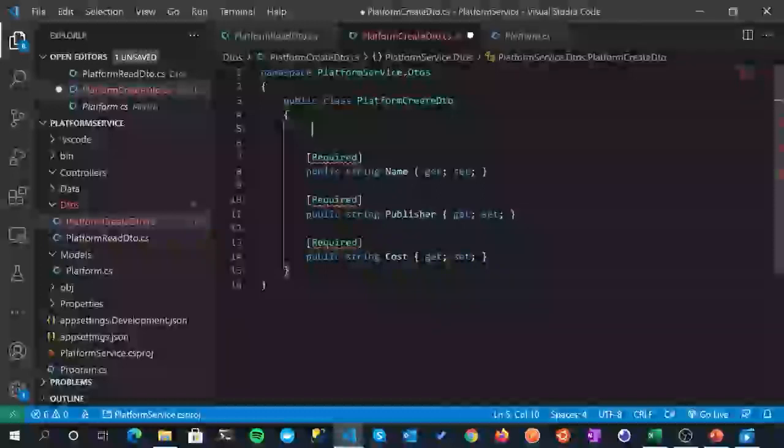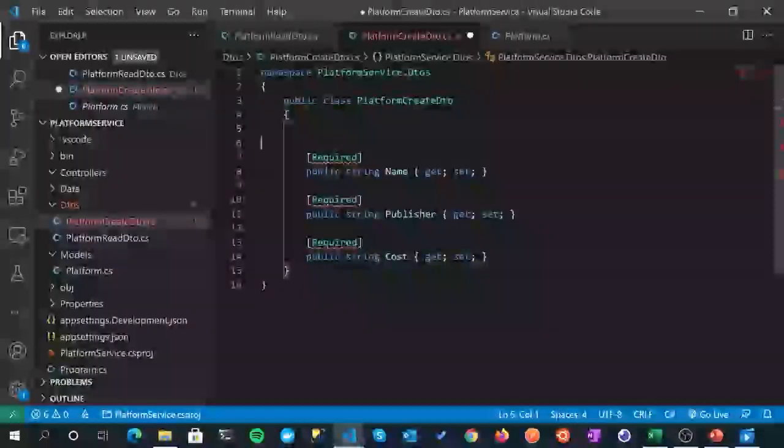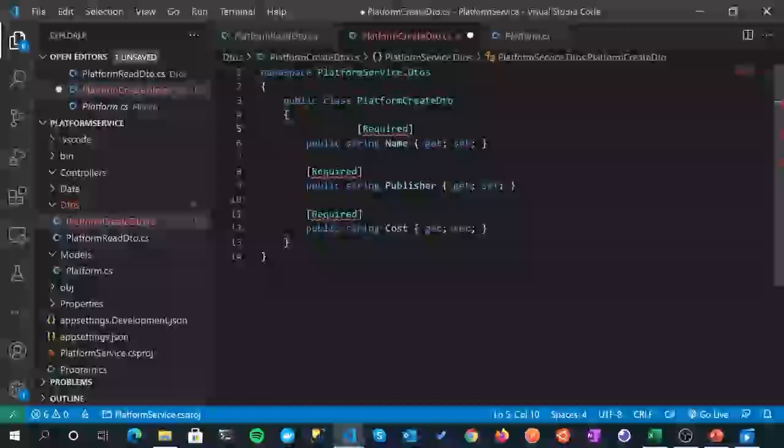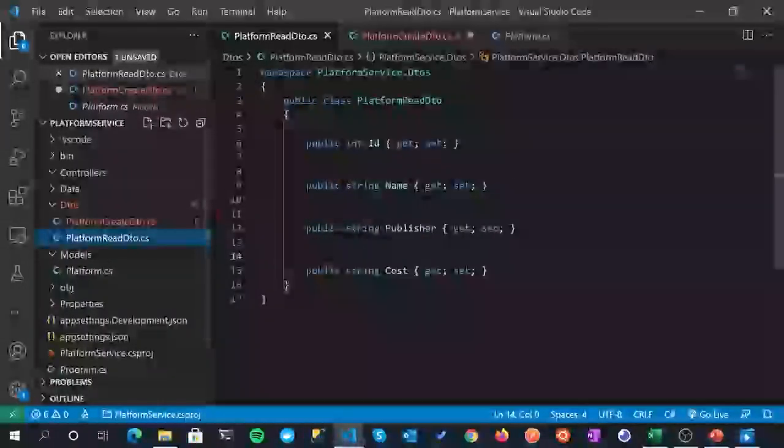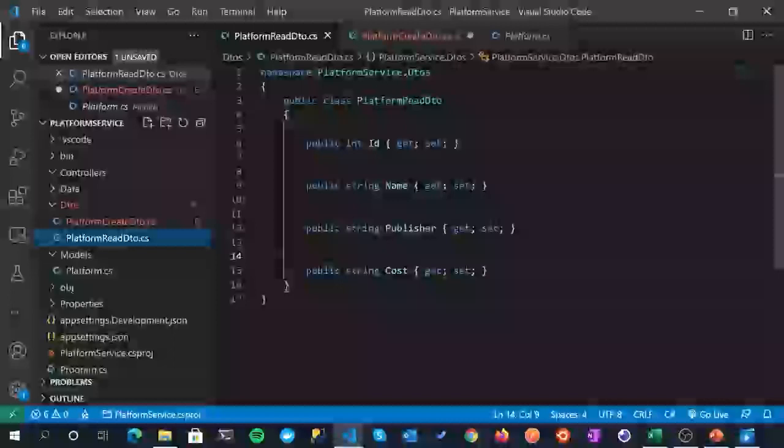As for the other stuff, we'll leave that in, okay? Because we do want it. Now, let me just pop back over to the platform read DTO, and I actually took out the data annotations there. I should have mentioned that because it's a read DTO, I don't really feel that we need the data annotations in this case, so I'm just taking them out.